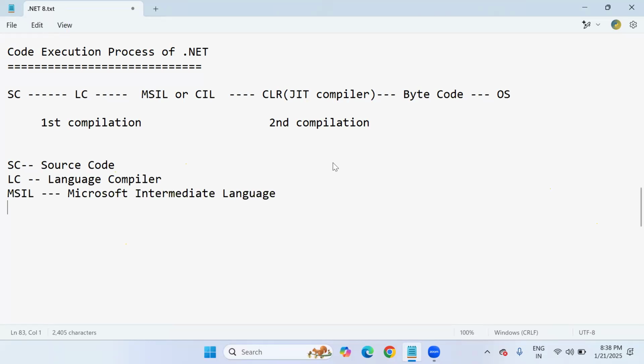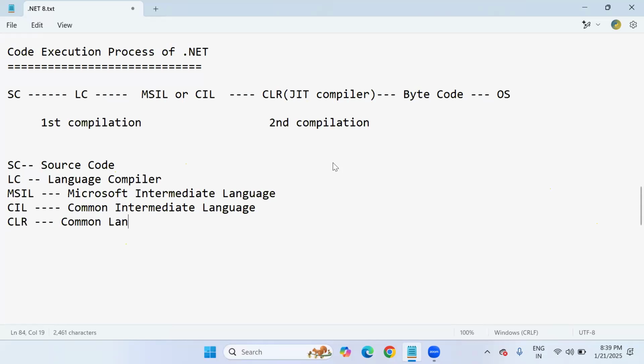Next, CIL is the same as MSIL. CIL means Common Intermediate Language Code.